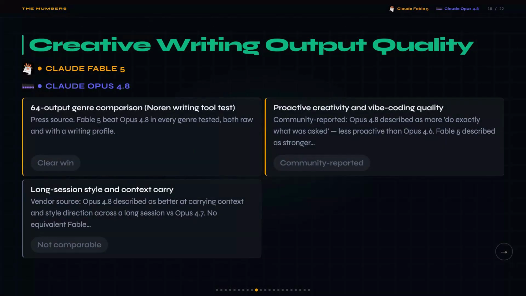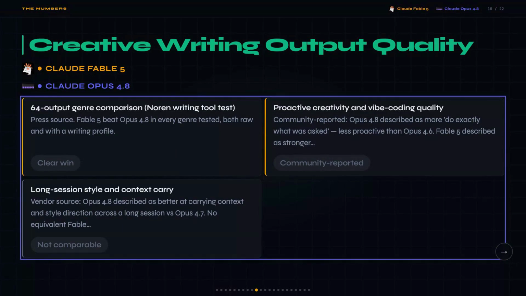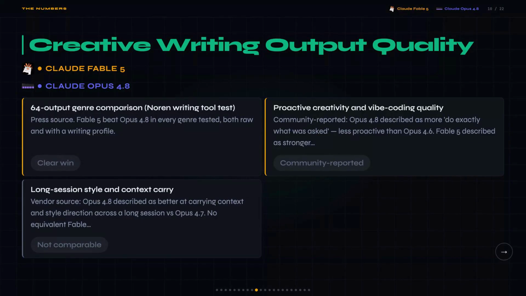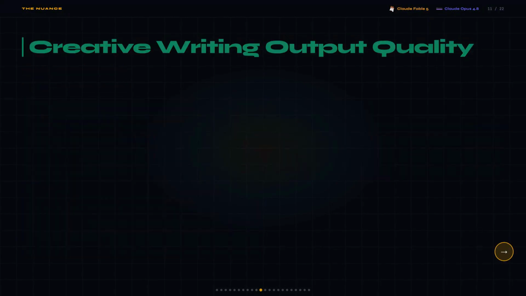Anyway, what surprised me here was how clean the result was. Norin, an independent writing tool, ran a 64 output genre test, and Fable 5 beat Opus 4.8 in every single genre, both raw and with a writing profile. Community hands-on reports describe Opus 4.8 as more precise but less proactively creative, which lines up with the test data, though this is one testing methodology from one source, so take it with a grain of salt.